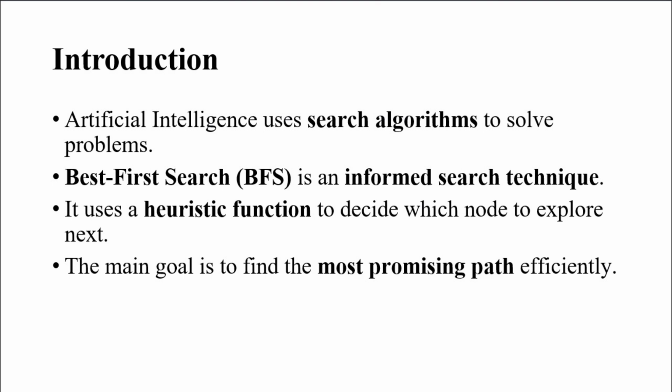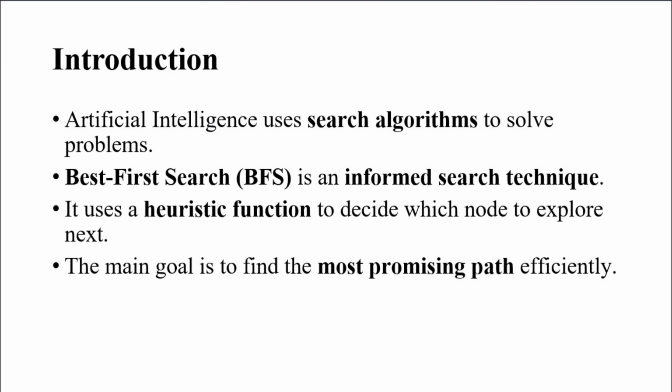In AI, search algorithms are used to explore different possibilities to reach a goal. Among these algorithms, best first search is an informed search technique, which means it uses some prior knowledge called a heuristic to make smarter decisions about which path to explore next. Essentially, it focuses on the most promising path first rather than searching randomly.